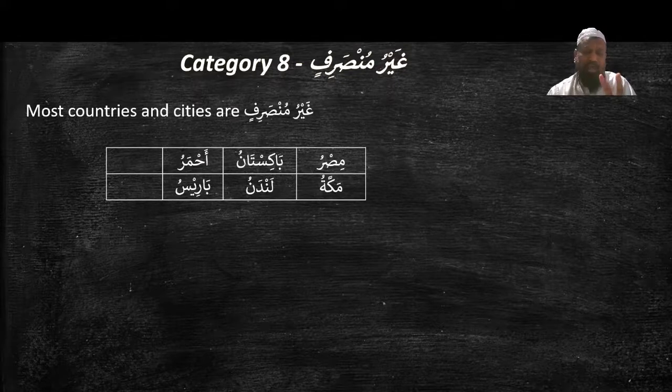The rules of غير منصرف are 2. Number 1, غير منصرف isms do not accept tanween. Rule number 2, غير منصرف isms do not accept kasra in halatul jar. In halatul jar, it will have fatha instead of a kasra.